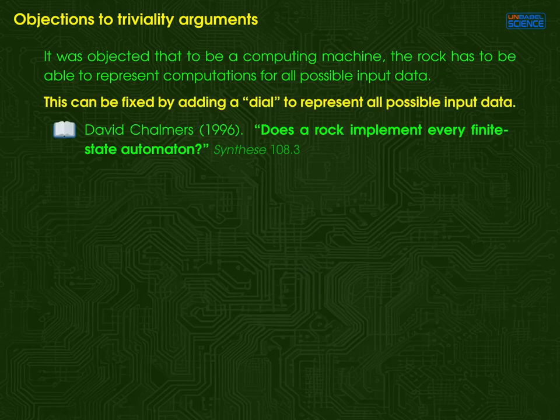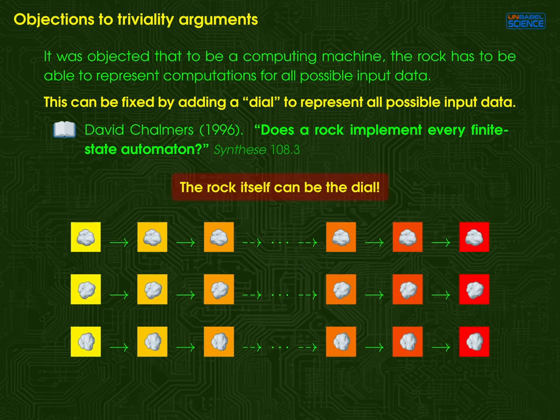But this can be fixed by adding a dial to represent all possible input data, as suggested by David Chalmers. In fact, the rock itself can be the dial. By rotating it before the heating interval begins, we can encode different inputs in its orientation, so we can distinguish as many different computations as needed. The rock can be oriented in an infinite number of possible ways, so its possible orientations can encode an unlimited number of possible input data.